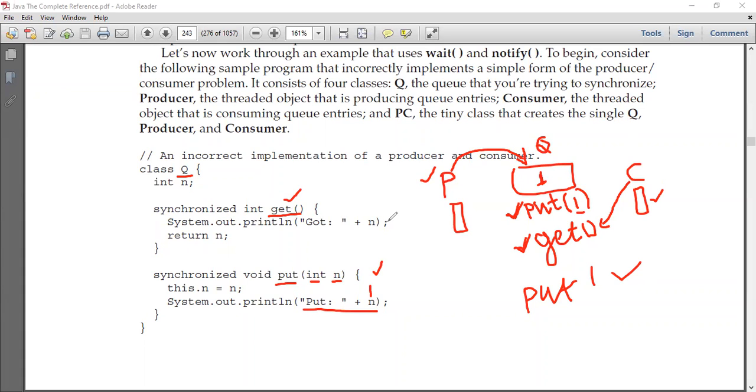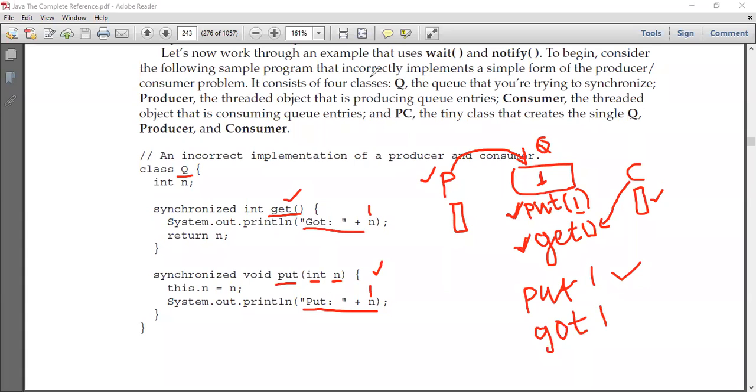So what have we written in this code? In this code, the get method returns the value of n. What's the value of n? The value of n is 1. In the output, I'll get "Got 1". Is it right, students?